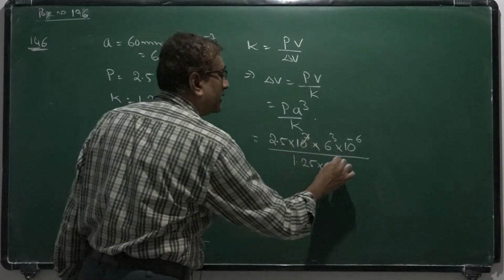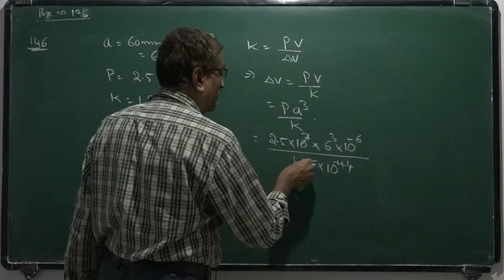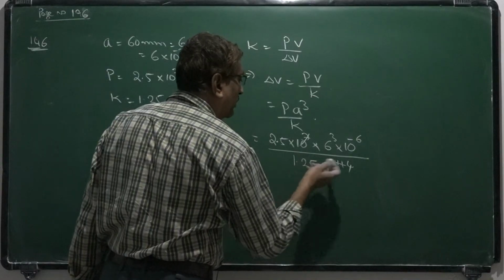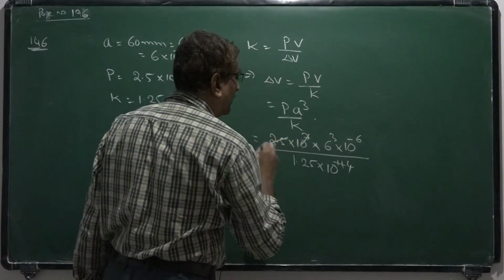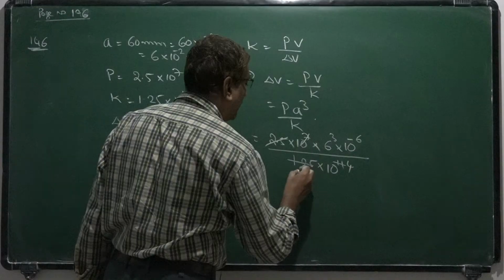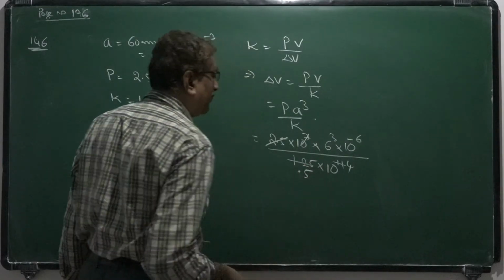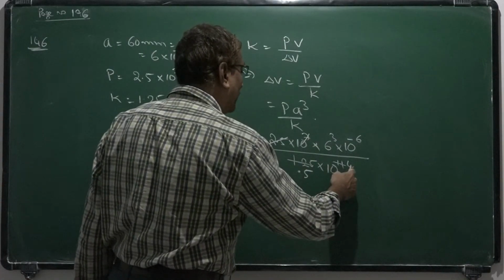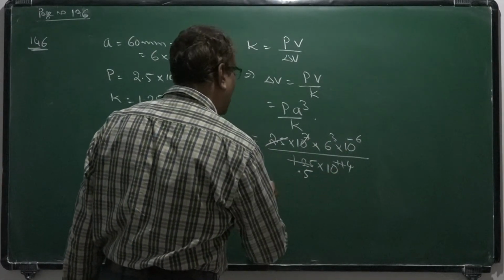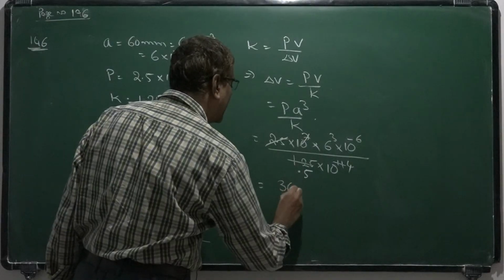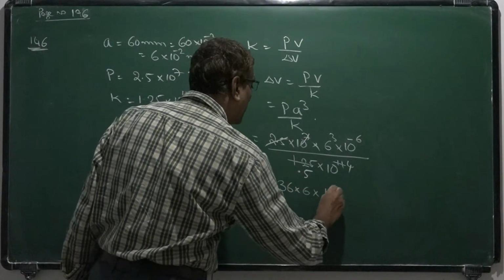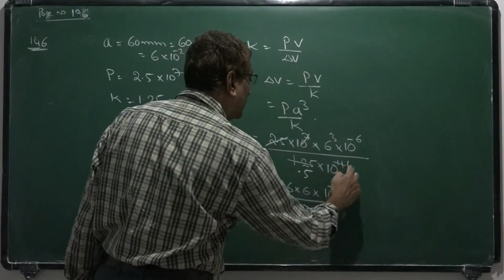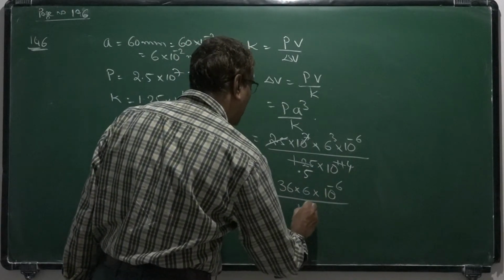So this will get cancelled, 10 to the power 4, and 1.25. Now this 0.5 may get cancelled with this. So here it is 6 cube, 36 into 6, 10 to the power minus 6 by this one, 10 to the power 3.